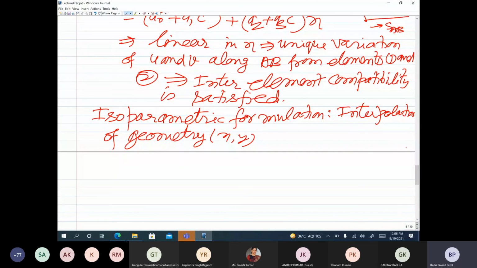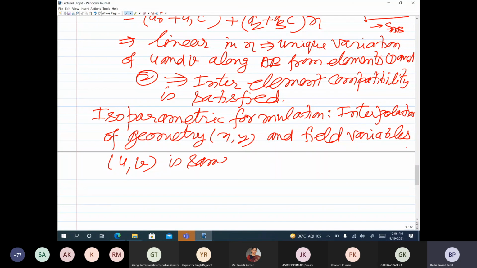In isoparametric formulation, the interpolation of geometry, that is xy, and of the field variables, that is the unknowns u and v, is the same. Iso means same, and parametric means the interpolation is the same in terms of zeta eta for the geometry xy and field variables u and v.